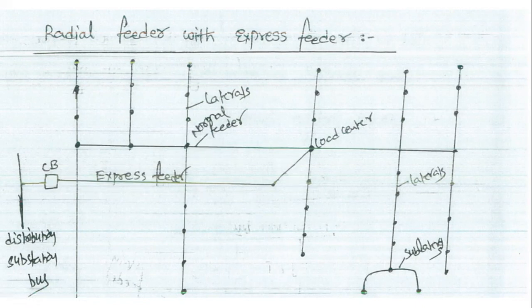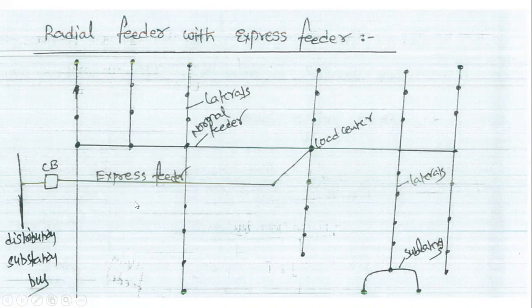The section of the feeder between the substation bus and the load centers of the service area is the express feeder. The laterals and sublaterals are not allowed to be tapped from the express feeders. In the express feeders, there is no connection of laterals and sublaterals. The subfeeder is used to provide the path from the load center to the service area. The express feeder is used as the path from the distribution system to the load center.